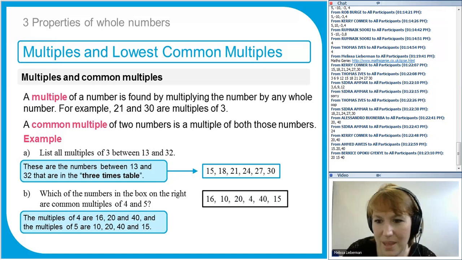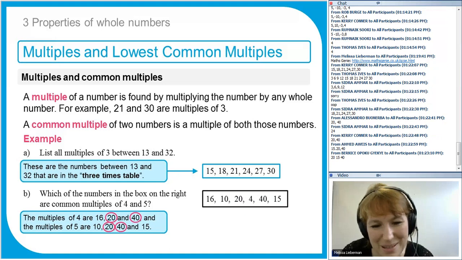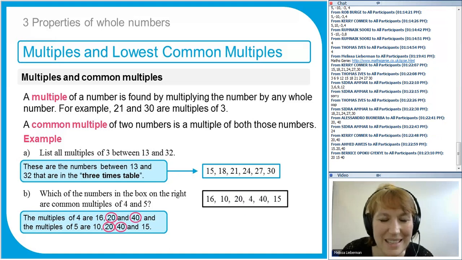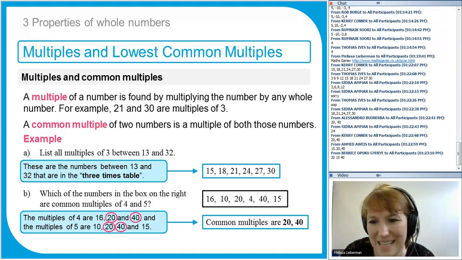Happy with that? So those are the, oh, and 20 as well. So I missed one out, because 20 can be divided by 5 and it can be divided by 4. Oh, so I was getting carried away. I must have missed that out when I was going through my multiples there. So there's actually 2 common multiples, 20 and 40.